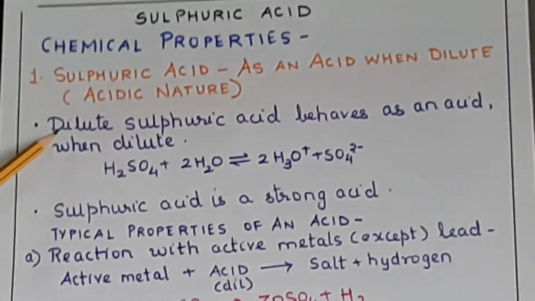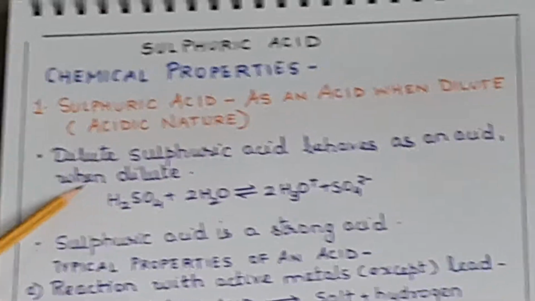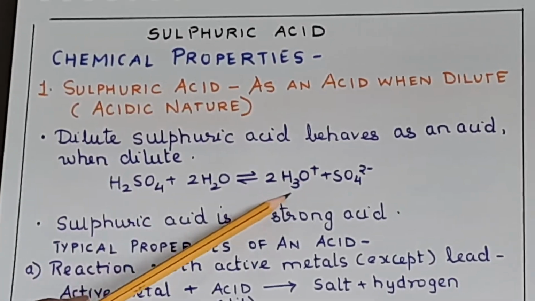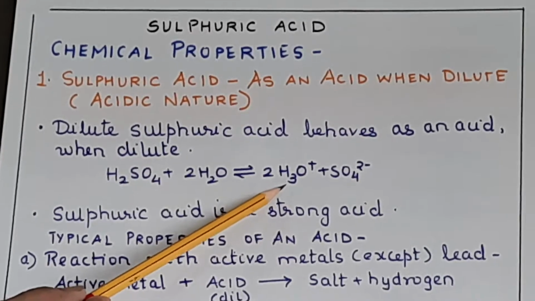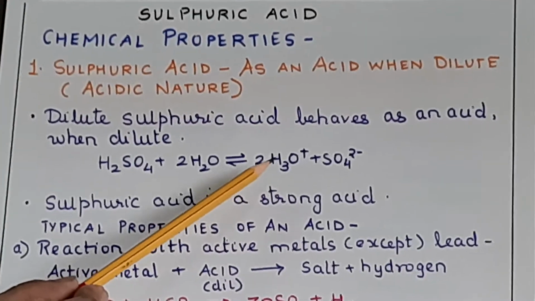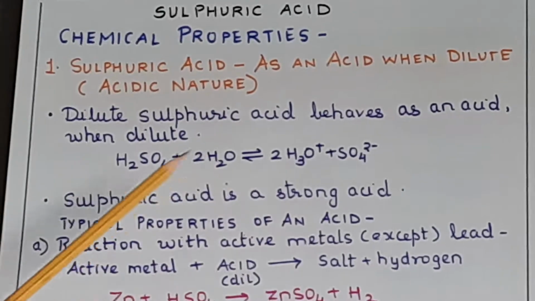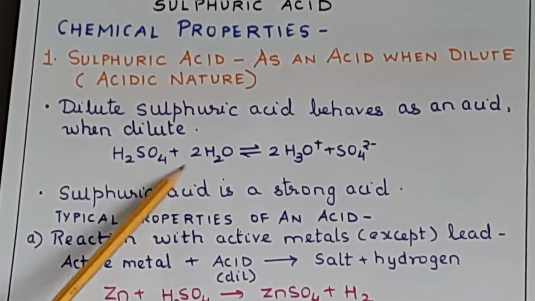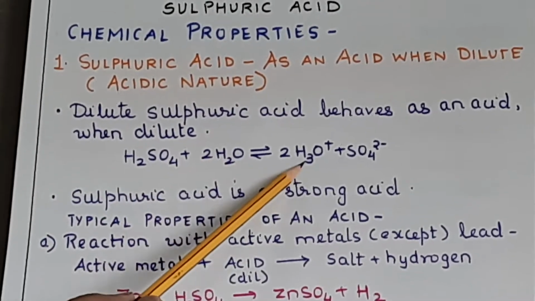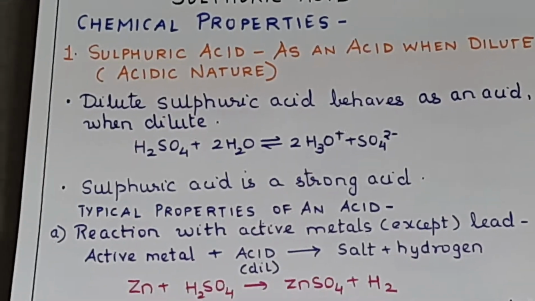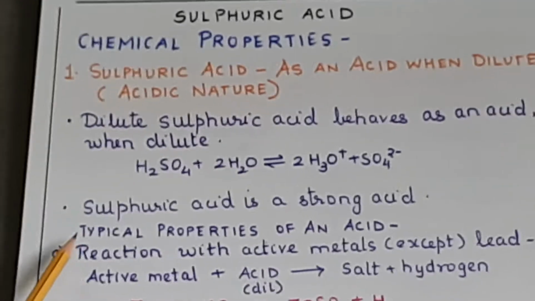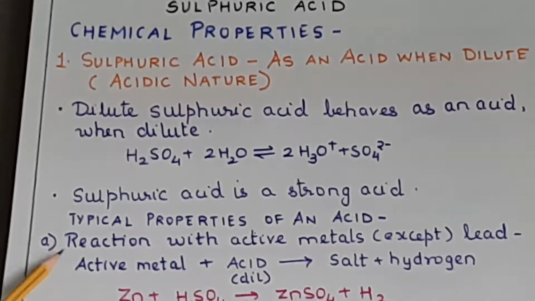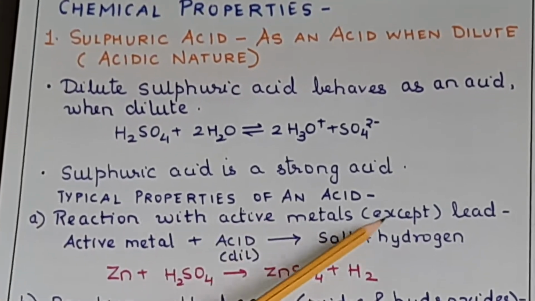So first, dilute sulfuric acid behaves as an acid when dilute. Why? Because it forms hydronium ions. So it is these hydronium ions which are responsible for the acidic nature of sulfuric acid. Then it is a strong acid because it undergoes complete dissociation in aqueous solution to form a large concentration of hydronium ions. Now these are the typical properties of an acid which we were discussing. So first is reaction with active metals except lead.